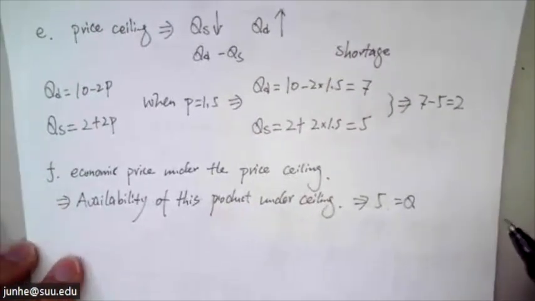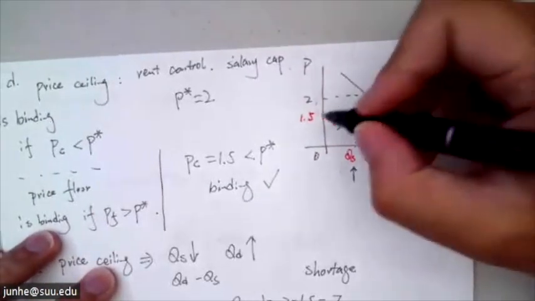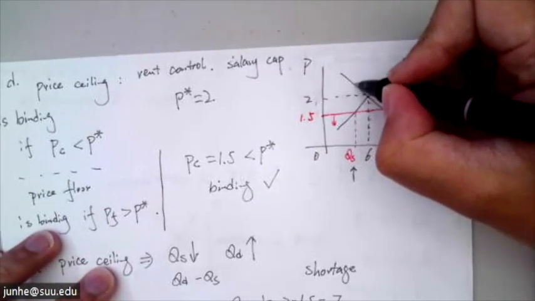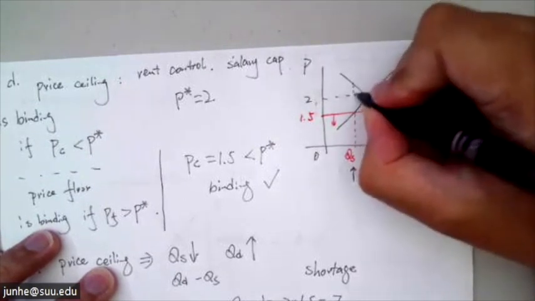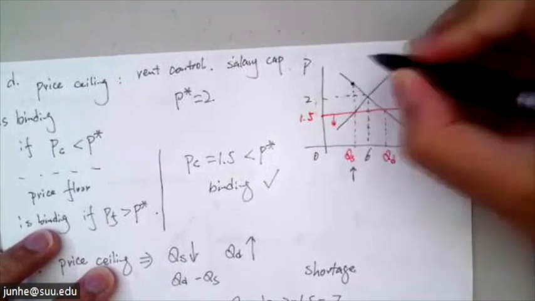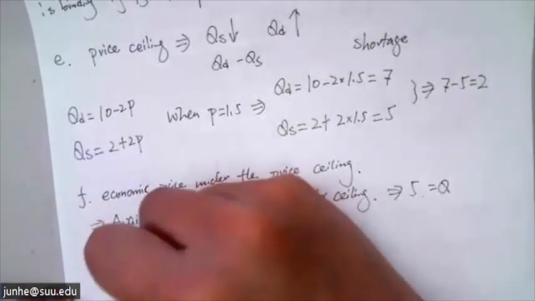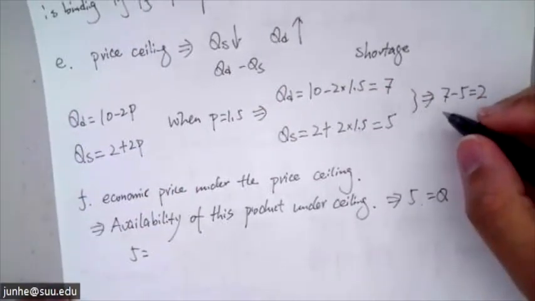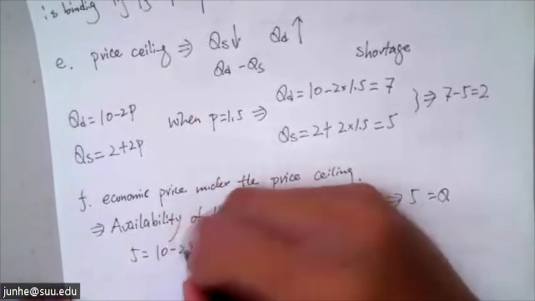Okay, so now the question is, how much are consumers willing to pay to get these 5 units? That is to say, if there is no ceiling at all for 5 units of product, how much is the consumer willing to pay? So we're actually looking at this point. So we need to plug this 5 into your demand, which is Q equals 10 minus 2p.